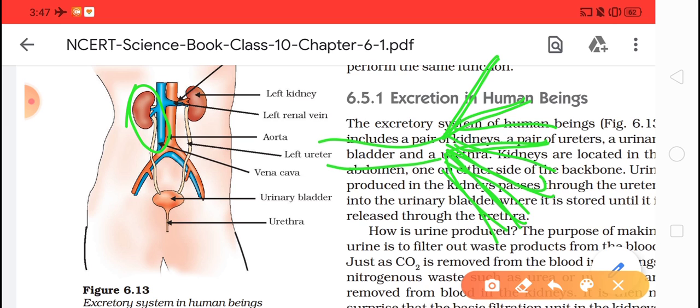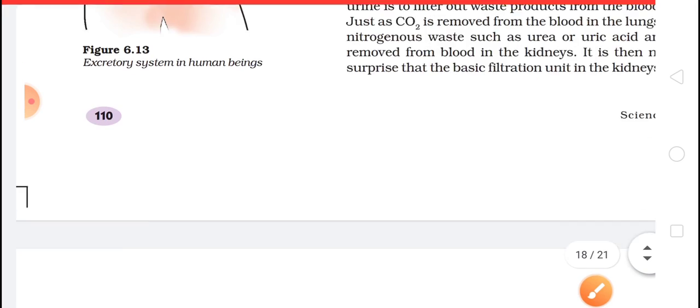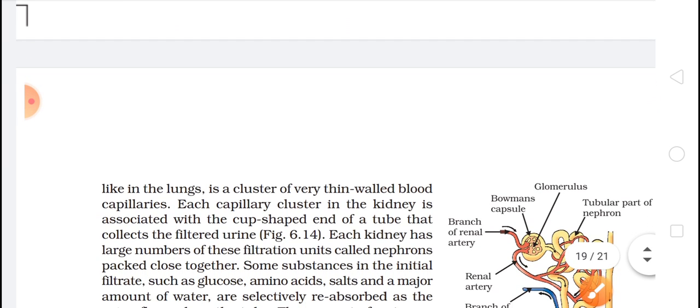How will it go? It will go with the help of capillaries. Understood? So each and every nephron will have the blood supply which is through capillaries.